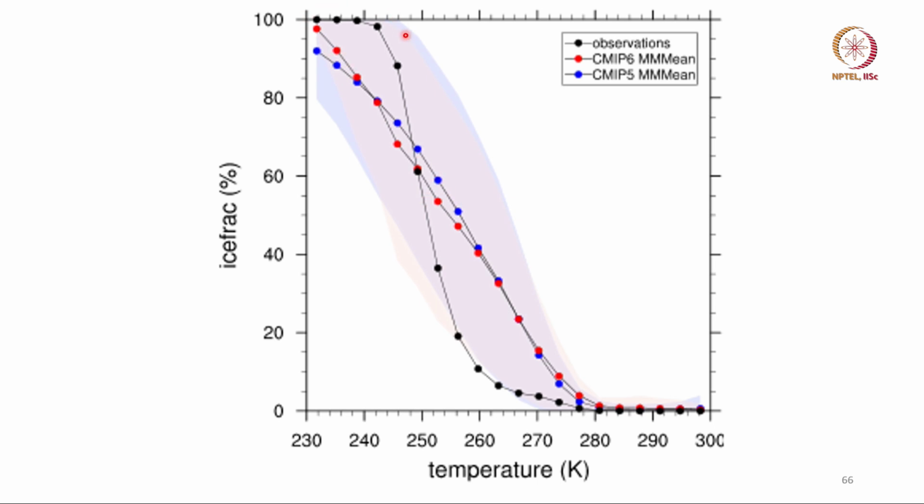This is a very serious weakness in the models, that as the temperature goes below 250, the ice fraction should have rapidly increased to 100%. So, this again shows a need for further improvement in the models, the way they model ice fraction. Okay. So, these weaknesses should be remembered when you try to understand the model's prediction about the future climate.